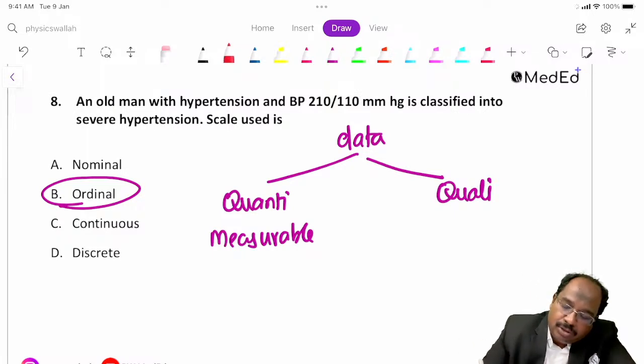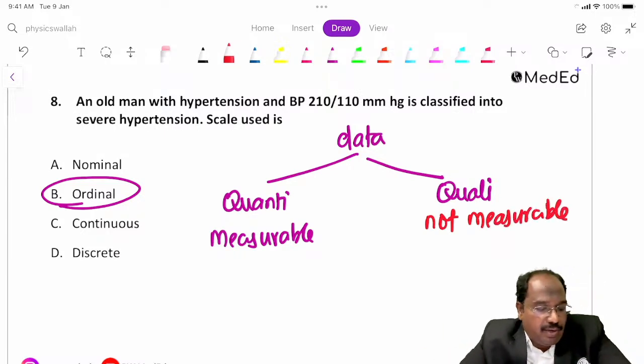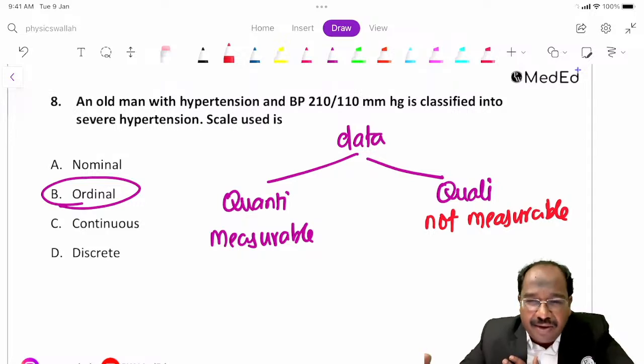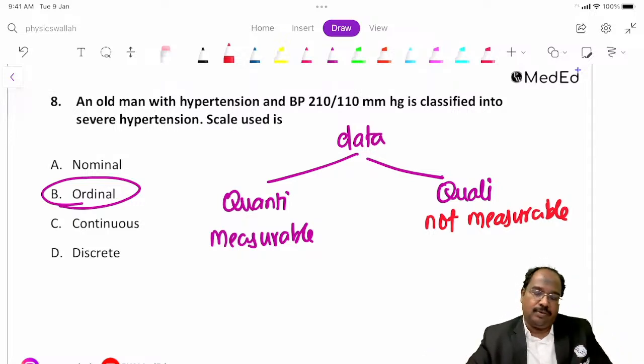Qualitative means it is not measurable, it is only countable. So how many males are there, how many females are there? Sex and religion are qualitative, and quantitative means it is measurable: height, weight, BMI, blood pressure.